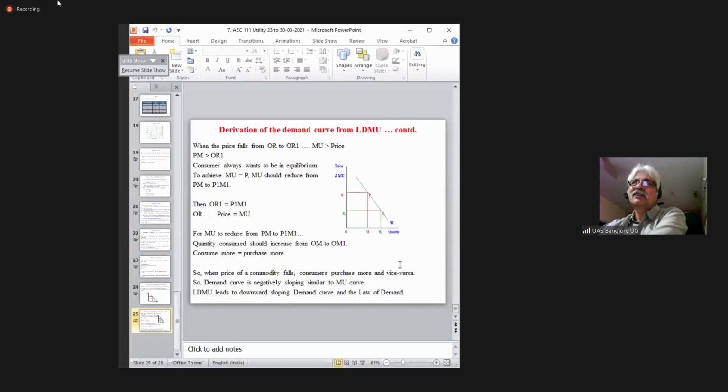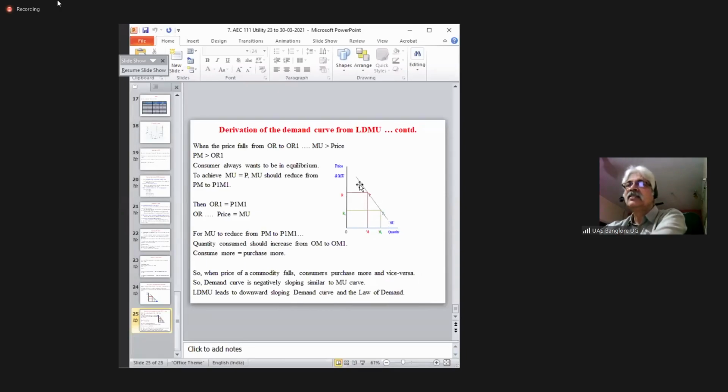So he purchases more as the price is less. What does this mean? This is the demand curve. Earlier, we treated it as the marginal utility curve. So the law of diminishing marginal utility leads to a downward sloping demand curve and the law of demand.